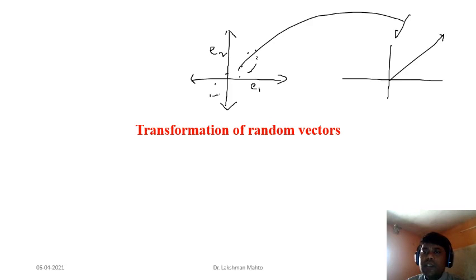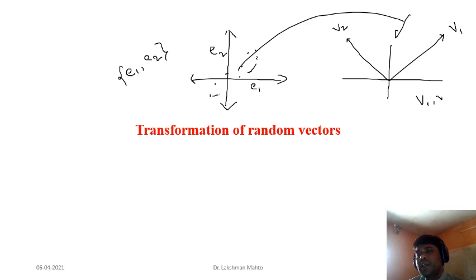One simple representation you can do in this way: you can consider that this is one latent direction, and another latent direction is like this, v2. There is a reason why I have taken that. Your new coordinate system for this representation will be a linear combination of the standard basis elements E1 and E2. In the transformed space, you can observe that your coordinate system is different. It is a linear combination of V1 and V2. The representation has been changed. All these are talking about change of transformation, or change of basis, as you can also say.